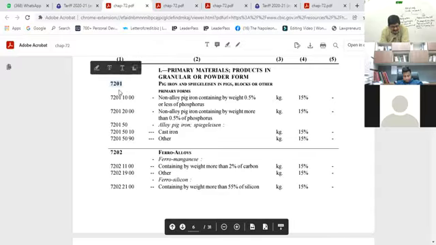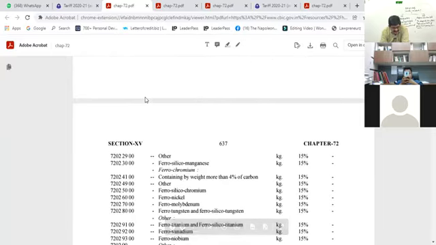So either it is 4-digit or it is 8-digit. When it comes to 8 digits, certainly some number will be there like this. So it is given 7201 and 10. So you cannot find an entry which is 0000.